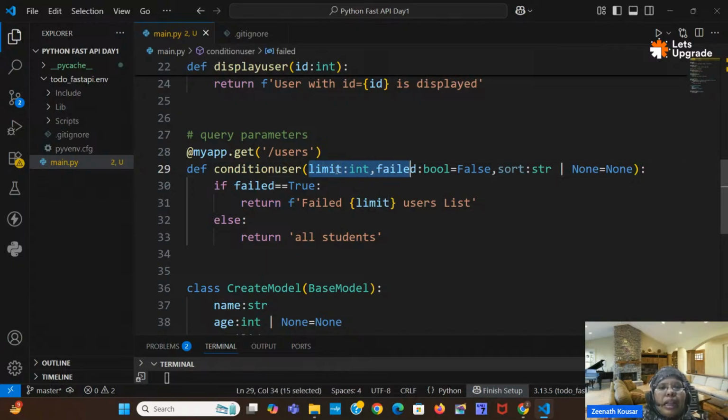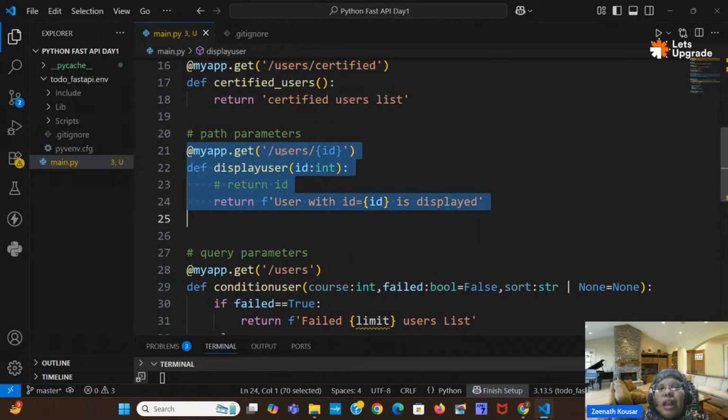You can take some data from the user, and based on the data, the user data will be fetched from the database. For example, only 10 users you want, only failed students, only the FSD students, only the course equal to DSML students. All those query parameters you can give here, and you can define the type of it as well. So course colon string, like this. It will take that particular input from the user as a query, and it will retrieve based on the conditions mentioned here. This is the query parameter.